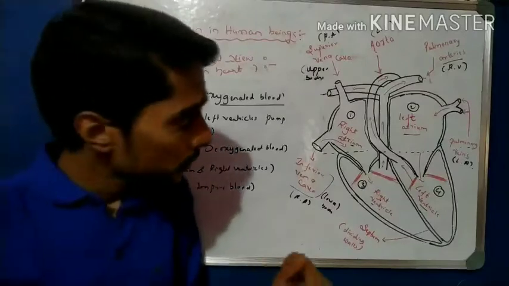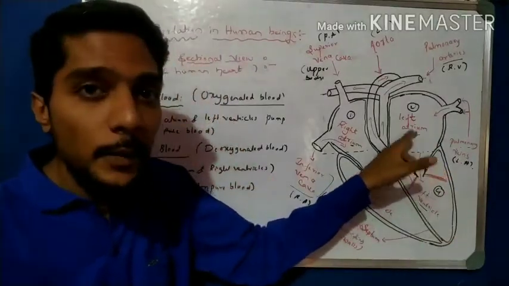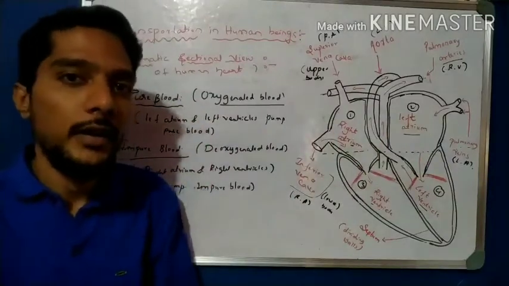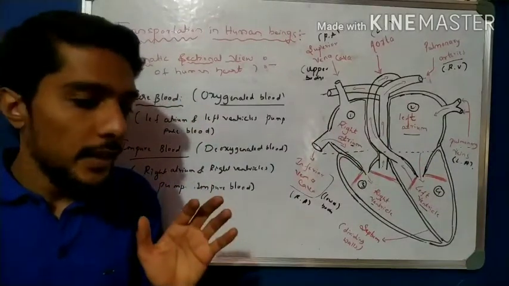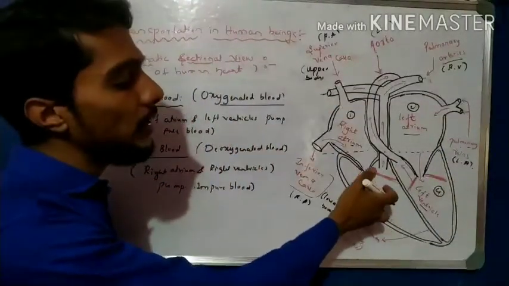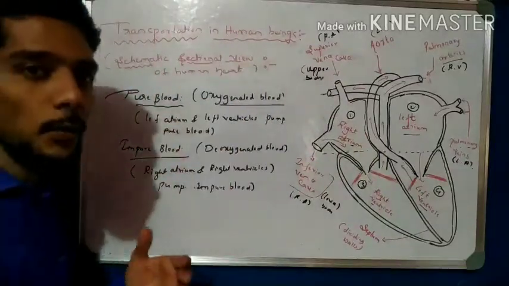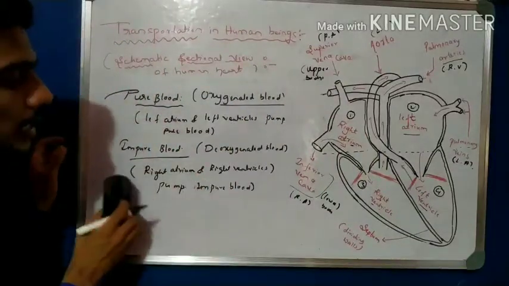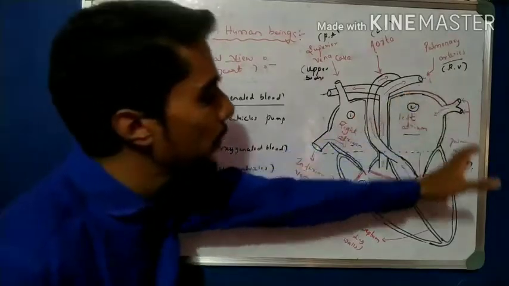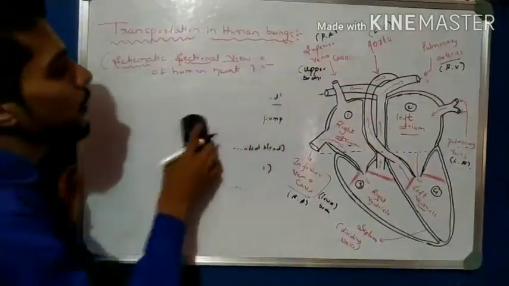Now another question: how do the left ventricle and left atrium get the pure blood, from where? From where do they get the blood? That is very important. And from where do the right ventricle and right atrium get the impure blood? That is another important point. Okay, so after that, I remove this one. This chamber carries pure and this chamber carries impure blood. Okay, this is over. Now come to another one.